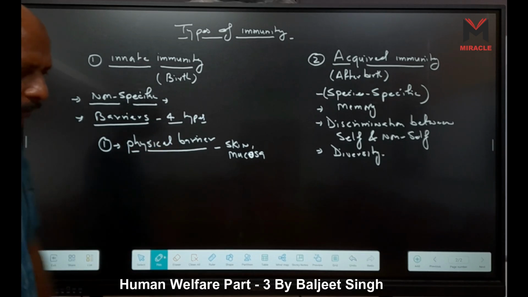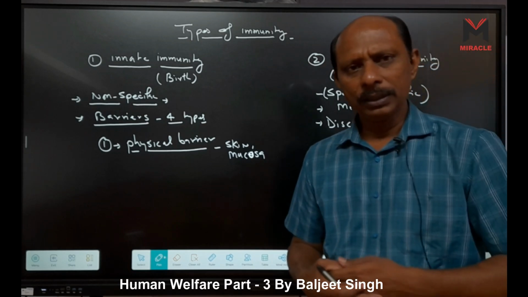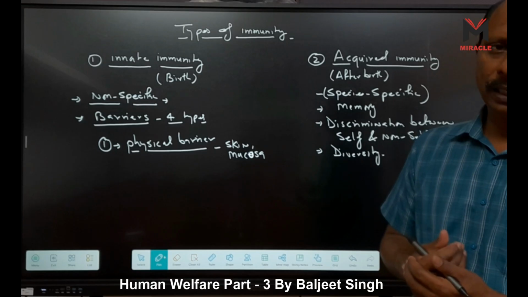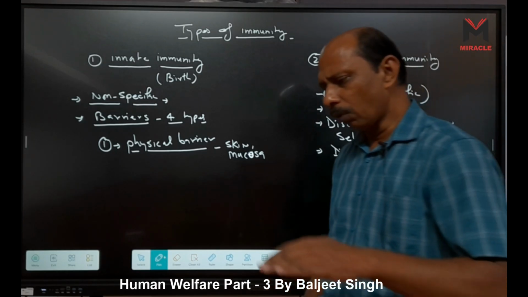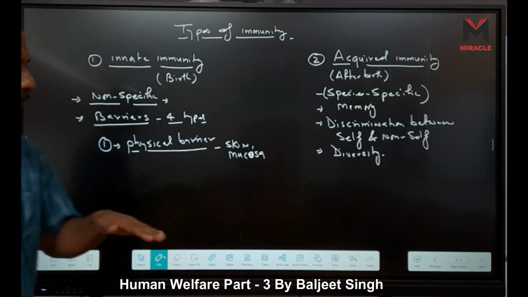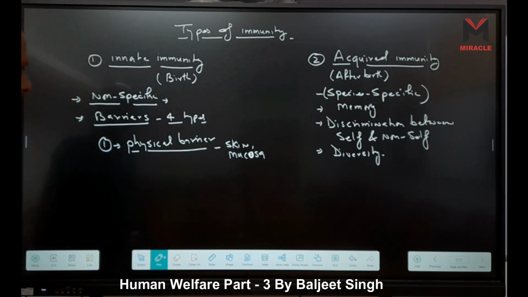And our skin, we know our skin is which type? It is keratinized stratified epithelium. The outermost layer of our skin is made up of keratin, meaning dead proteins, and also the pH of skin is acidic, right?